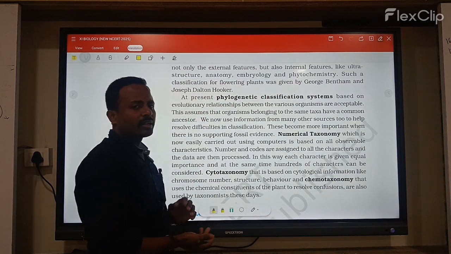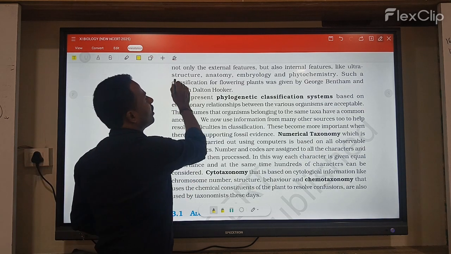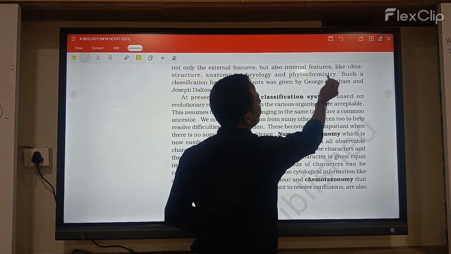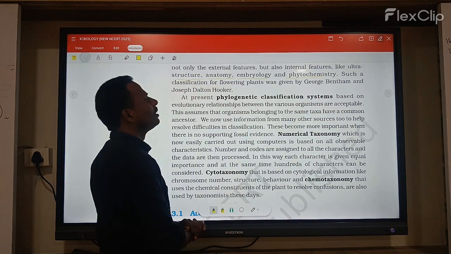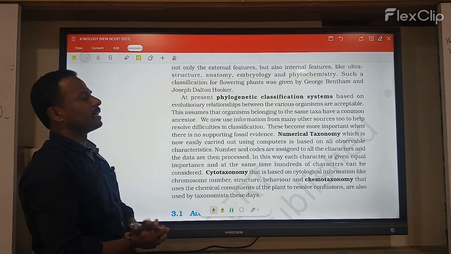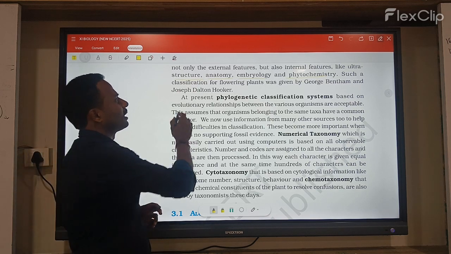So these external and internal characters form the basis of classification.